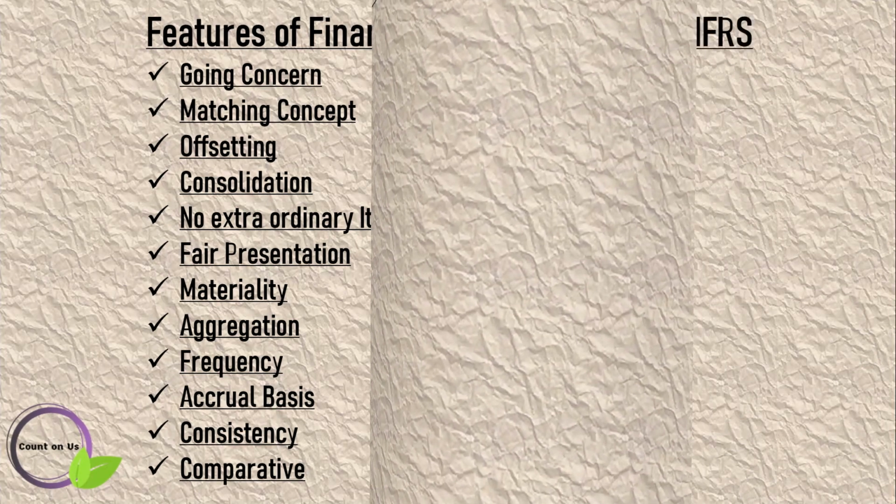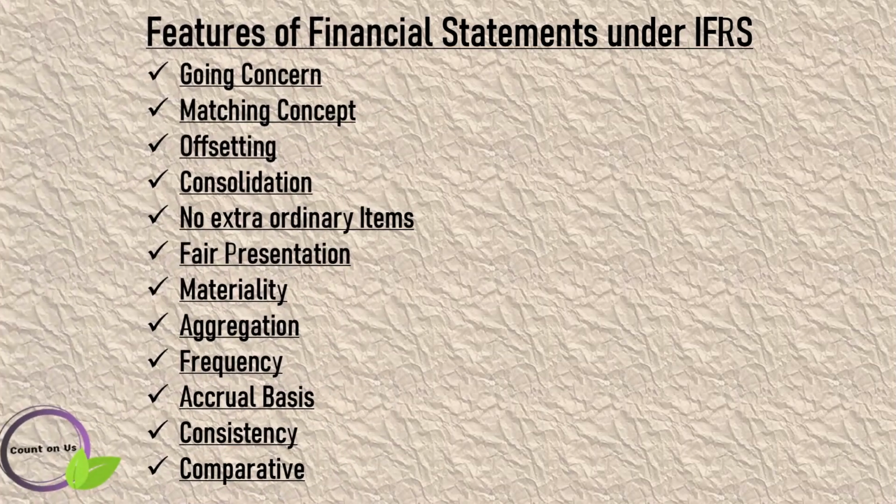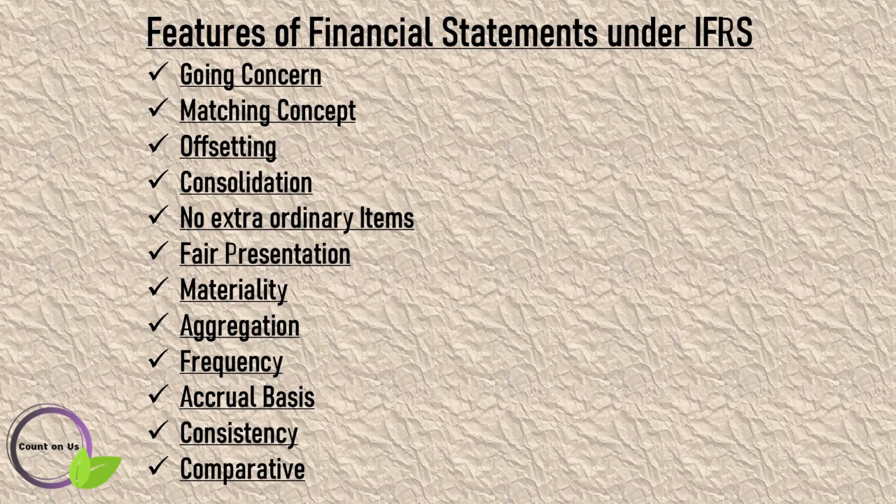Next feature is no extraordinary items in financial statements. So first you should know what extraordinary items are. Those are gains or losses from events that were unusual and infrequent in nature that were separately classified, presented and disclosed on the company's financial statements. These are usually explained further in the notes to financial statements. But under IFRS, this concept was eliminated in an effort to reduce the cost and complexity of preparing financial statements.